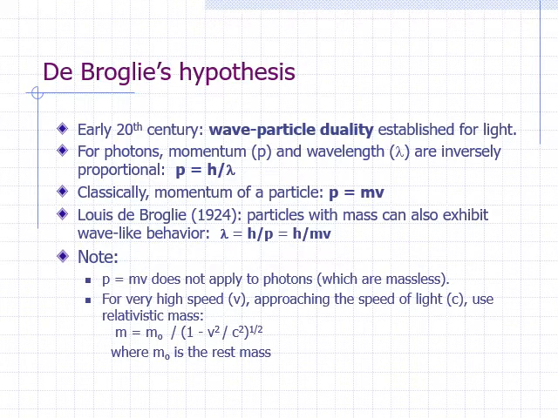Also, as the speed of a particle approaches the speed of light, we need to apply a relativistic correction. We must use the relativistic mass, which is equal to m naught divided by the square root of 1 minus v squared over c squared. m naught, the rest mass, is the mass of the particle when it's not moving. v is the particle's speed, and c is the speed of light.